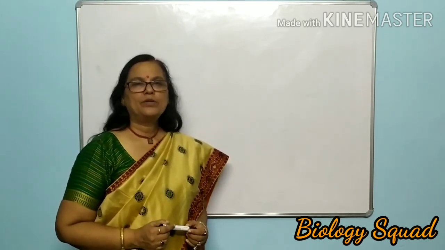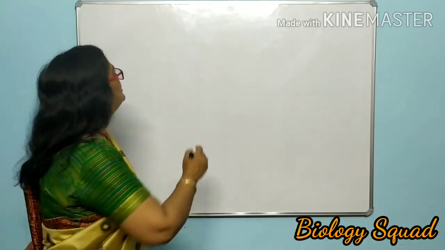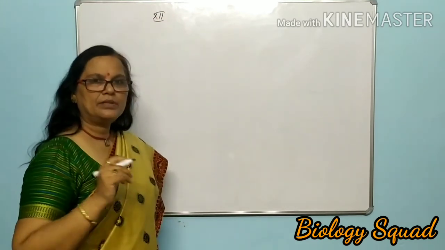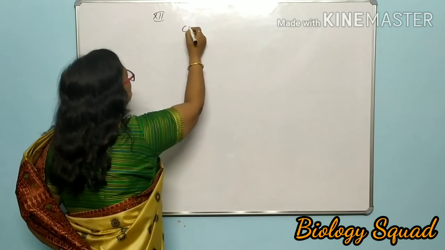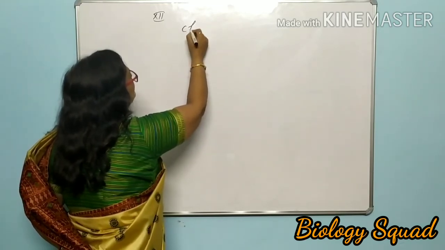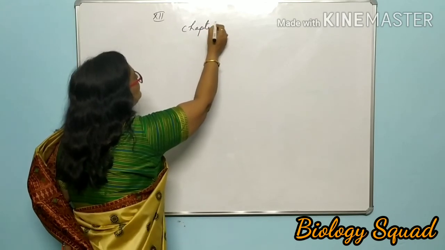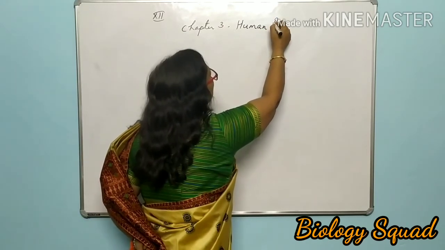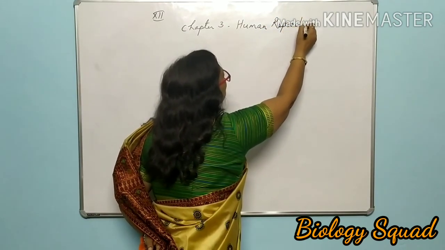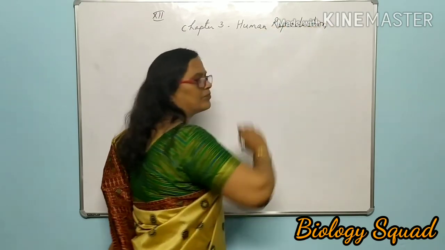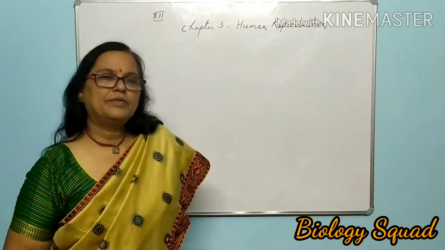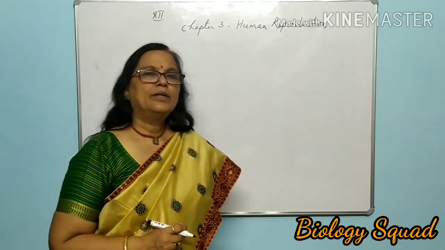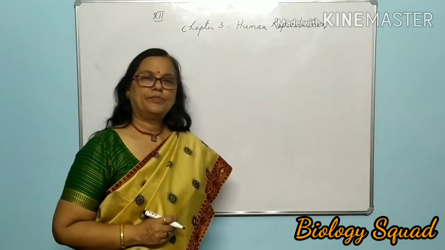Dear students, today I will discuss class 12 chapter 3. The third chapter deals with human reproduction. Human reproduction is a very important chapter, diagram based and very interesting also.